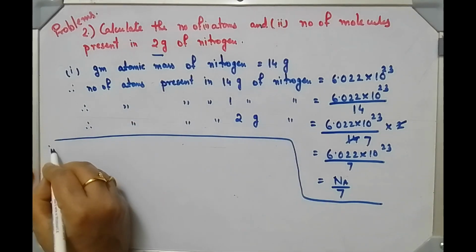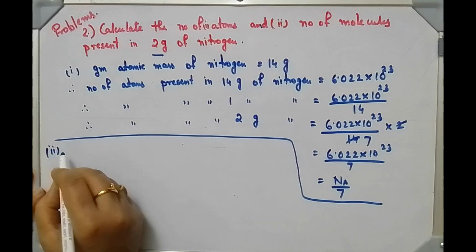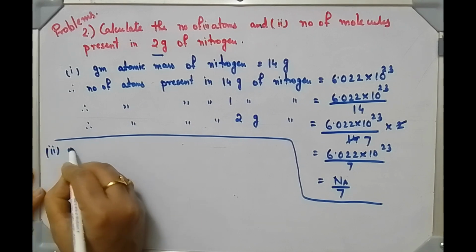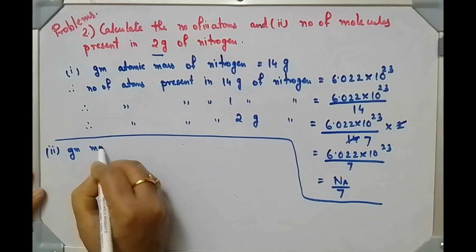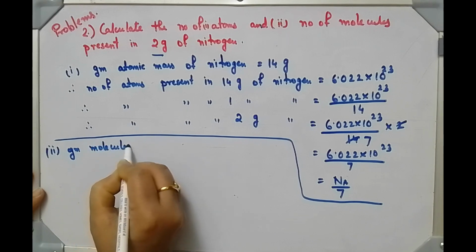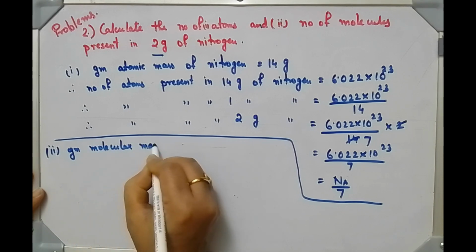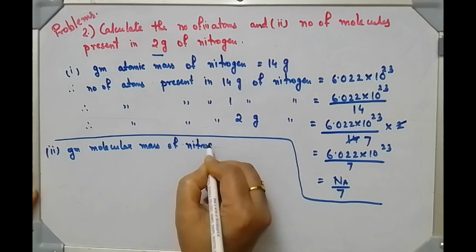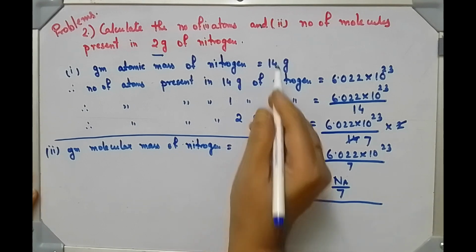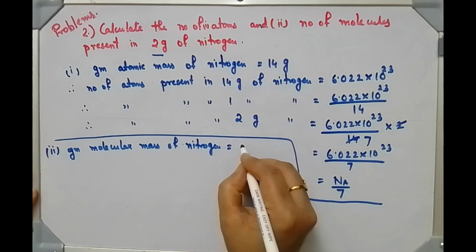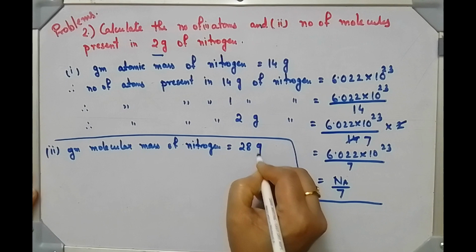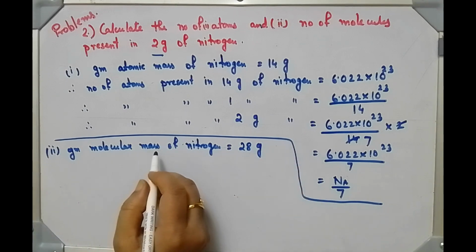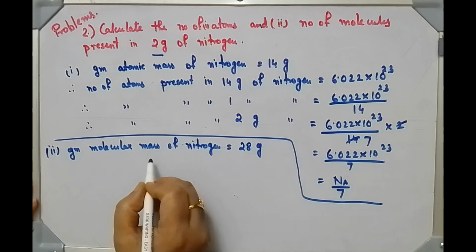Number 2, gram molecular mass of nitrogen is 14 times 2, 28 gram. Gram molecular mass means in it how many molecules are there?